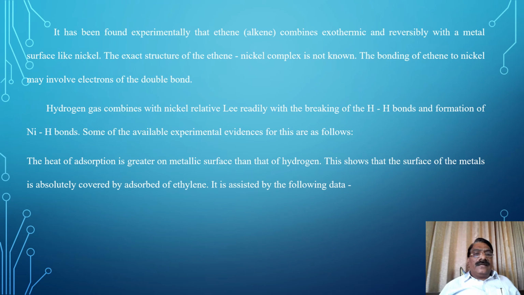The heat of adsorption of ethylene is greater on the metallic surface than that of hydrogen. This shows that the surface of the metals is almost completely covered by adsorption of ethylene. It is supported by the following data.